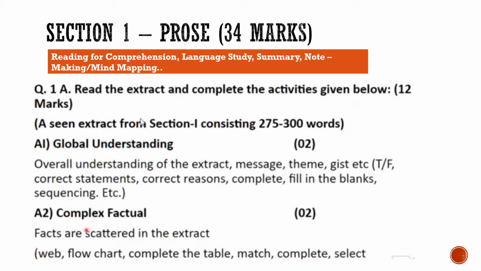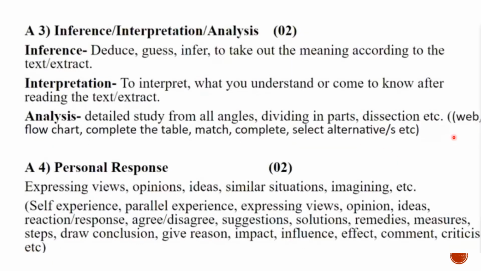Our second question will be complex factual, which means a table will be given to you or match the following will be given to you or select the correct answer. A web will be given to you. You will have to complete the web. Next, question number 3 is inference, interpretation or analysis.